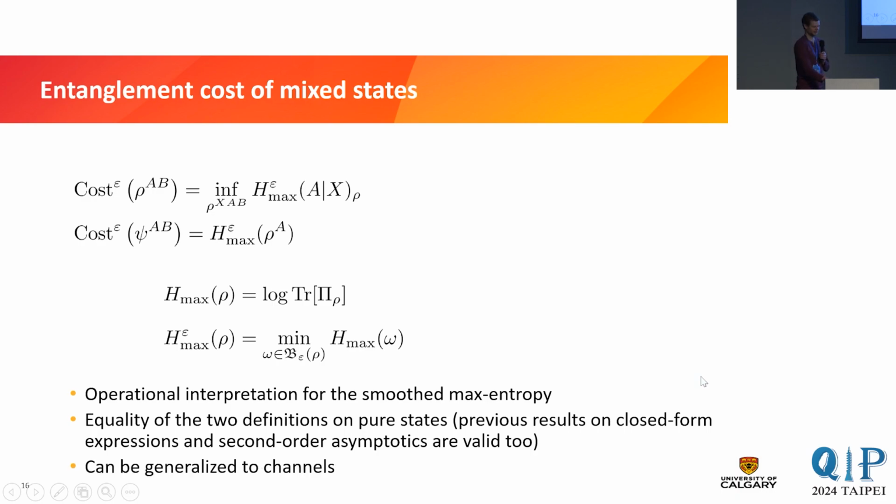And, well, I don't have time to talk about it, but you can also extend these definitions to channels, right? You can talk about the epsilon single shot entanglement cost of a channel. So ask, how much entanglement do I need to consume in order to simulate a channel with LOCC? And, well, you can show that essentially also there with the conditional max entropy, you get bounds on the entanglement costs.